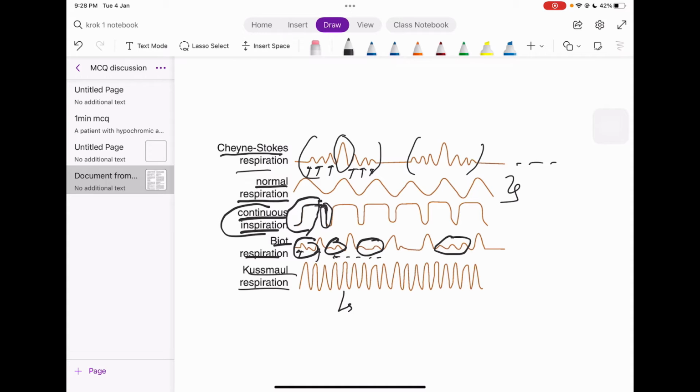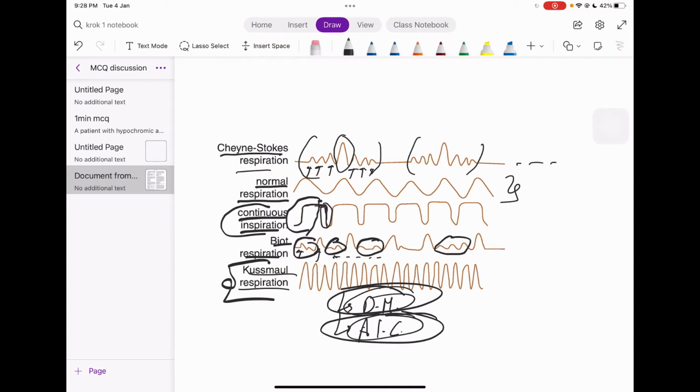Here you will see the patient with diabetes mellitus or alcoholism. Just remember, Kussmaul respiration is most commonly seen in diabetes mellitus and in alcoholics, after they drink a lot of alcohol. They are breathing very rapidly, so they are doing Kussmaul respiration.